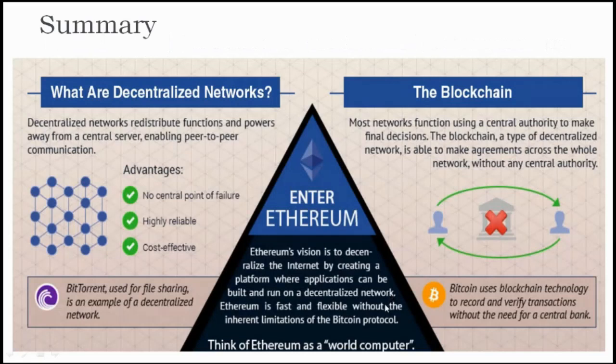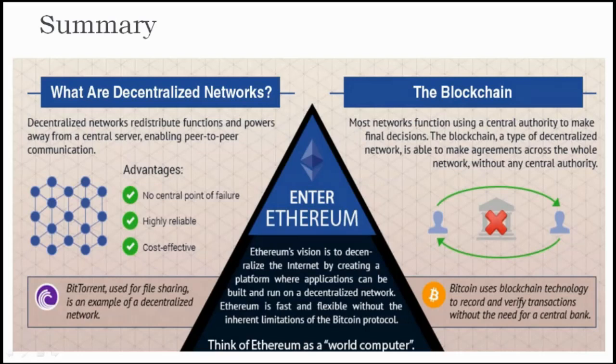So finally, to briefly summarize, Ethereum is a decentralized network. Decentralized network redistributes the function and power away from the central server, enabling peer-to-peer communication.